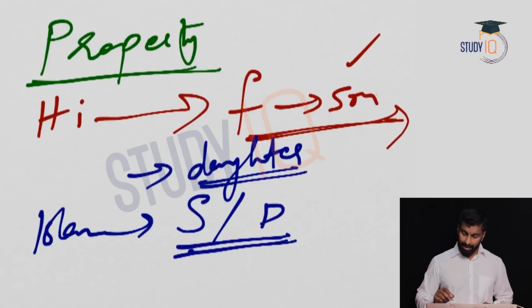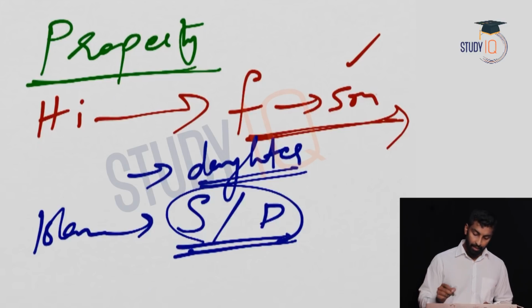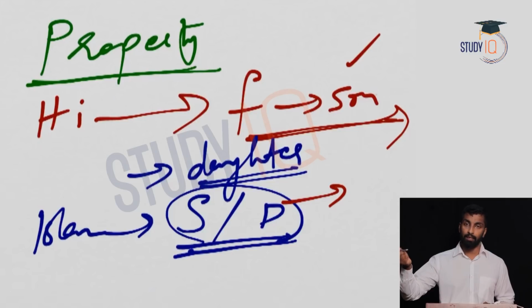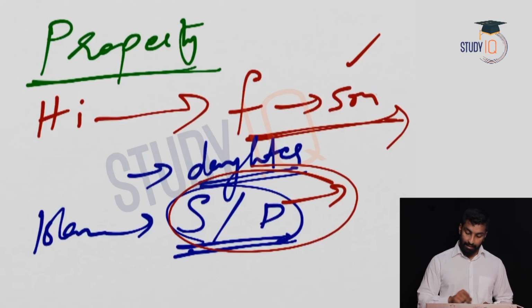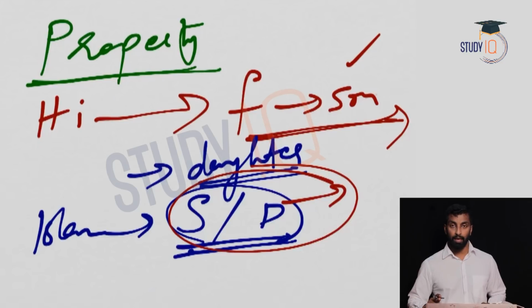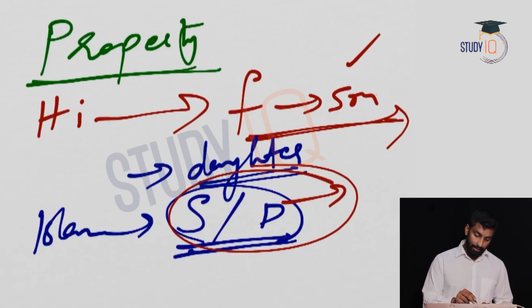So the father had not much flexibility of giving the property to the children. It is mentioned that, especially if it is ancestors' property, if the father got it from his father, then the father had no role, no right to write his will. But if it is his own property, he had some limited right to write his will, right? So that is the case. If it is an ancestor's property, the father had no right to write his will. But if it is his own property, he has the right to do that, okay? So everything is mentioned in Quran. So that is the difference between these two in case of property law.